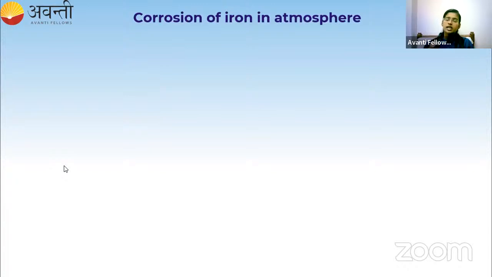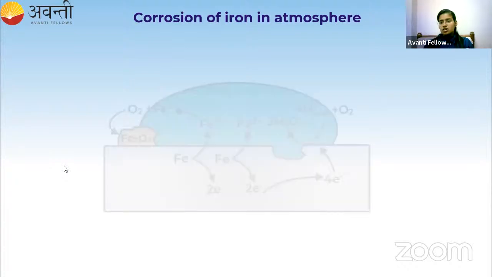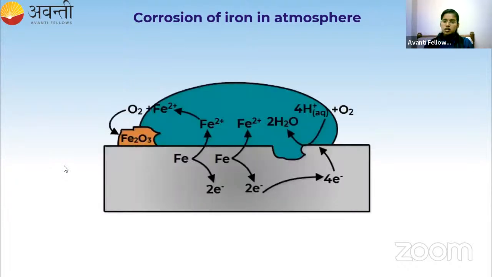So if I take an iron block or some object which is made up of iron, what is going to happen to that iron metal when it is present in the atmosphere? So this is what happens. This is the iron block. And the iron is getting converted to iron oxide.